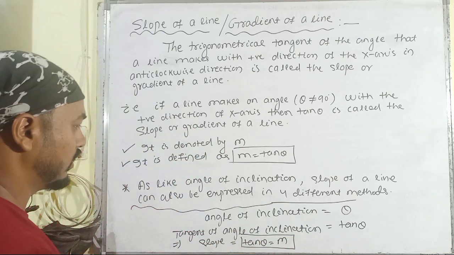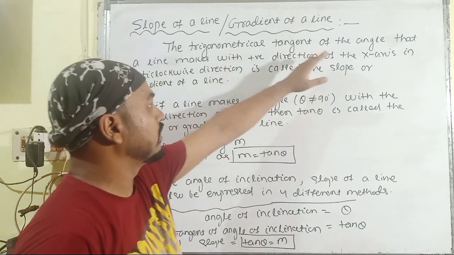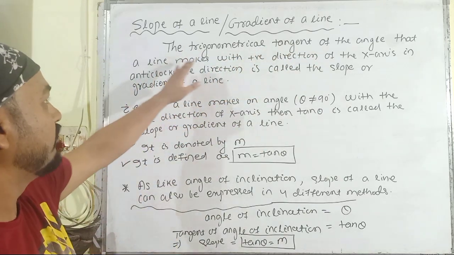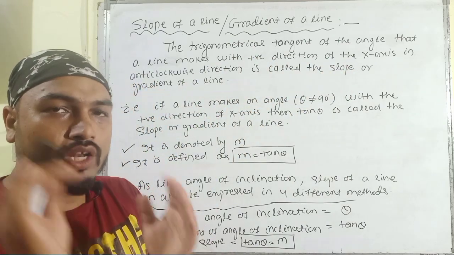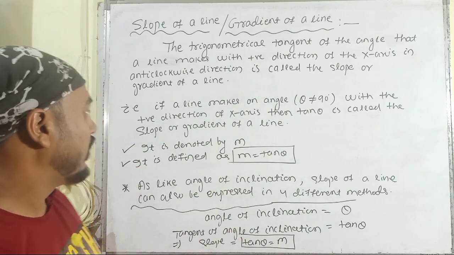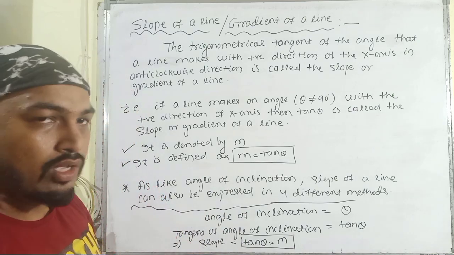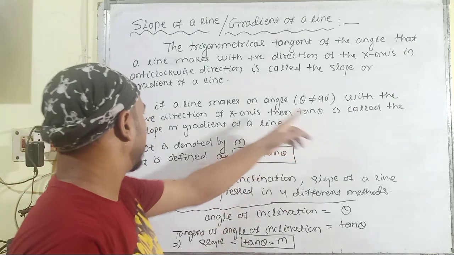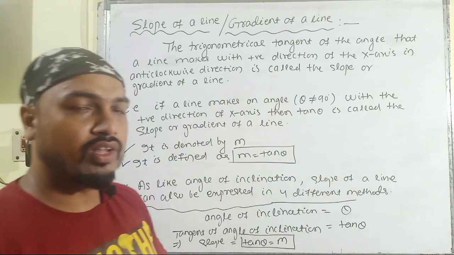Then let us discuss the mathematical definition. The trigonometrical tangent of the angle of inclination that a line makes with the positive direction of the x-axis in the anticlockwise direction is called the slope or gradient of a line. If a line makes an angle theta, which is not equal to 90 degree (why? we will discuss it), with the positive direction of the x-axis, then tan theta is called the slope or gradient of a line.